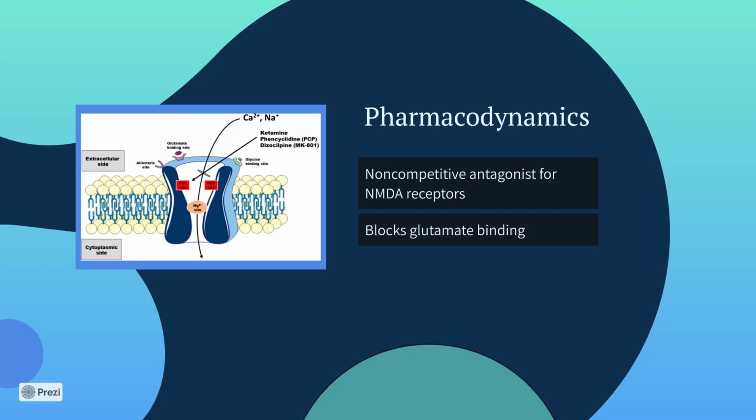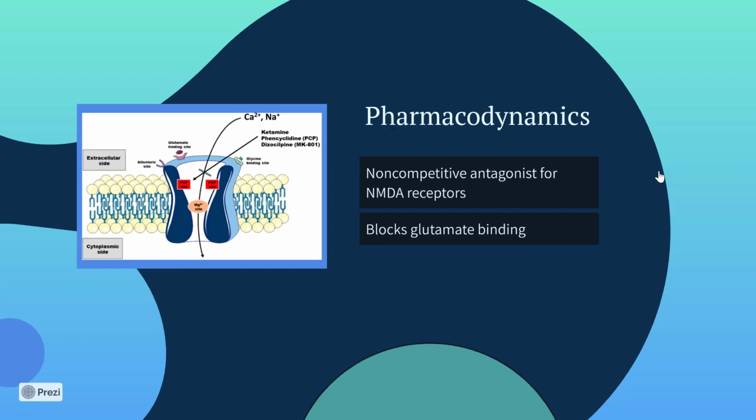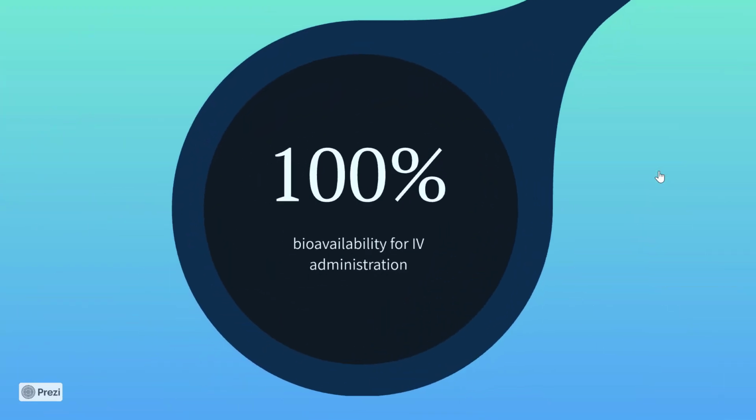And so a lot of people think that this antagonism is due to an increased presynaptic glutamate release. There is also some talk of a preferential blockade of receptors on the inhibitory GABAergic interneurons that we learned about, and this glutamate surge alongside the relationship with the GABAergic interneurons likely contributes to the behavioral and physical effects of PCP and ketamine. The primary route of administration for ketamine is IV, with a 100% bioavailability, and this is also why it's really useful as an IV anesthetic.